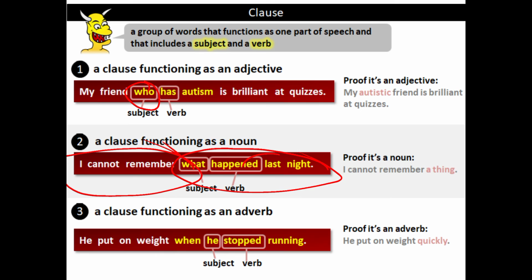So he put on weight when he stopped running. So in the adverbial clause you see that they are preceded, या ये कह सकते हैं आपका कि before the clause you see a subordinate conjunction like when, after, that, wherever, whoever, है ना, before. If you see such conjunctions, so subordinate conjunction, ठीक है, makes it easy for us to understand that it is an adverbial clause.